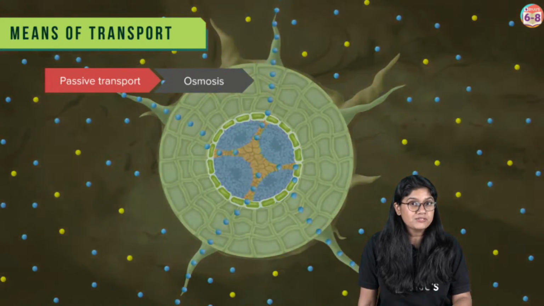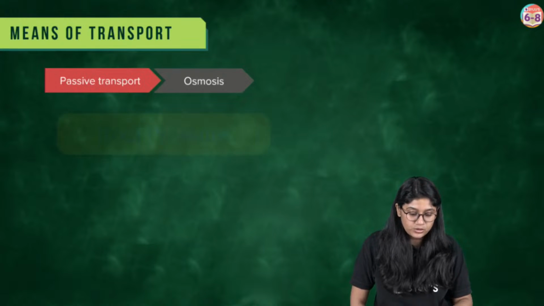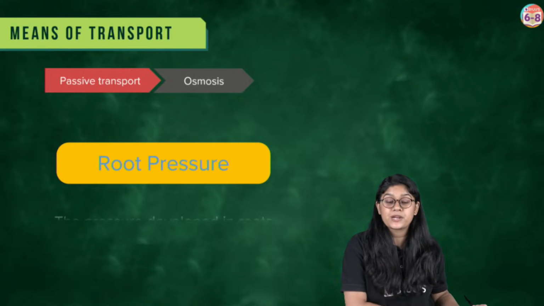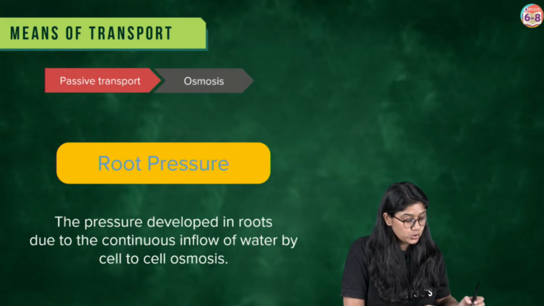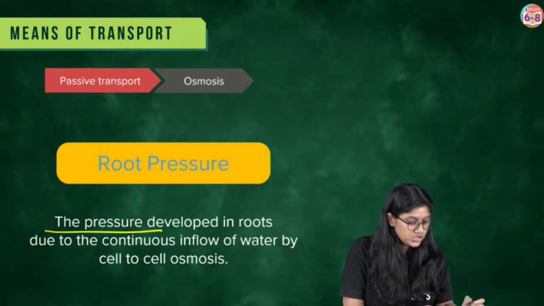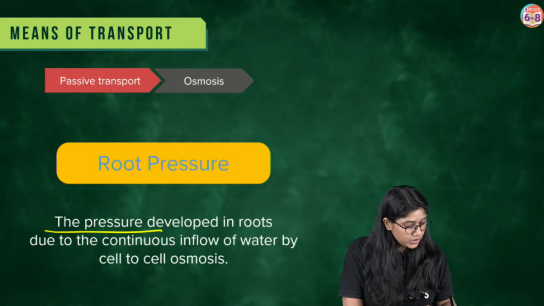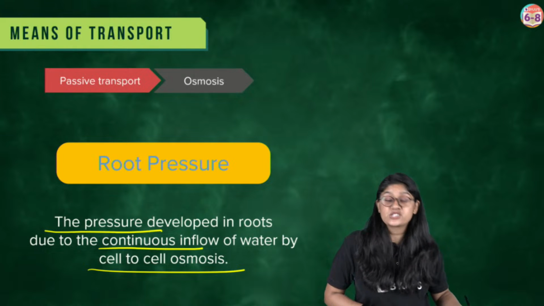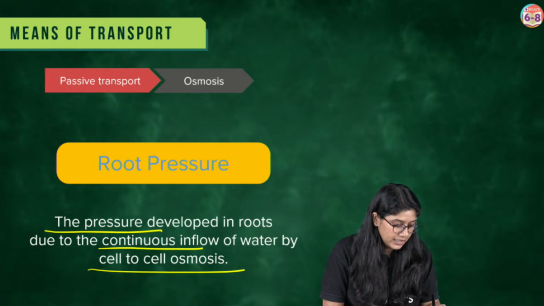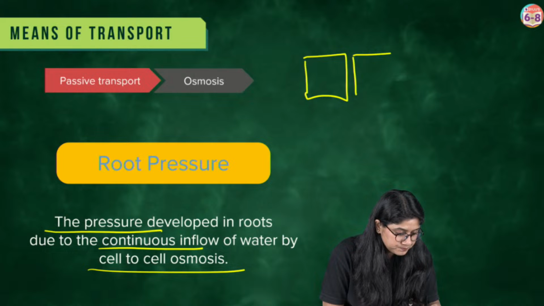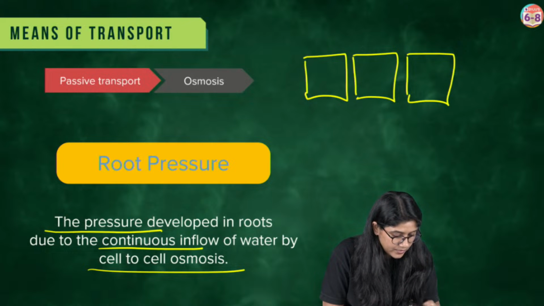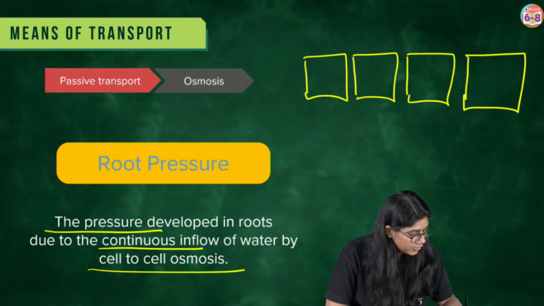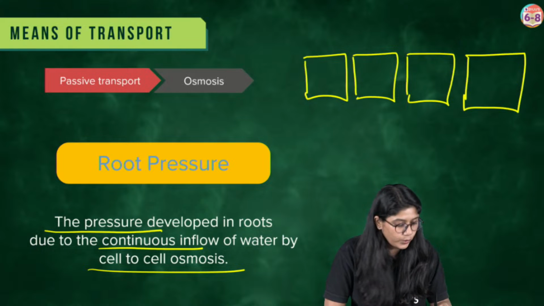There is a very important factor, everyone, that we will be discussing, and that is root pressure. What is that? That is root pressure. The pressure which is developed in the roots due to the continuous inflow of water by cell-to-cell osmosis is called root pressure. Let me just draw it for you. Okay, so everyone, let's suppose the water is flowing.